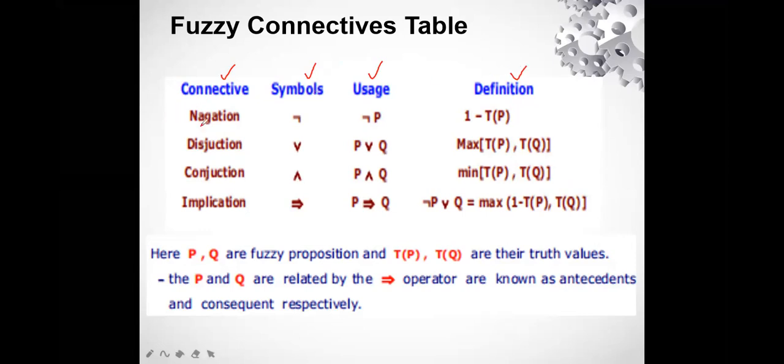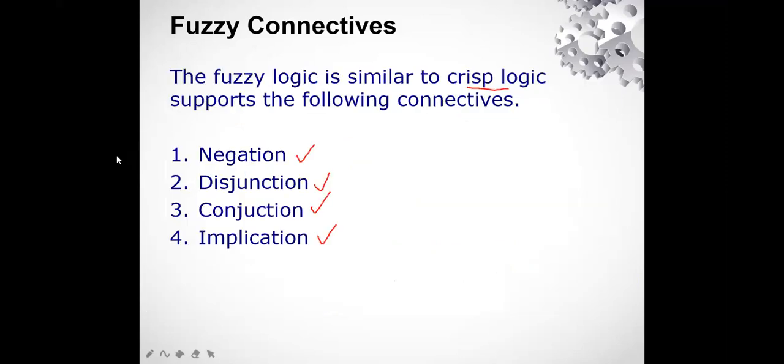So the first one is negation. Negation is this sign we are going to use, right? This is the sign for negation. If P is a fuzzy proposition statement which has a negation sign, we'll write it in this form, negation P. Let's take the example of the earlier concept.